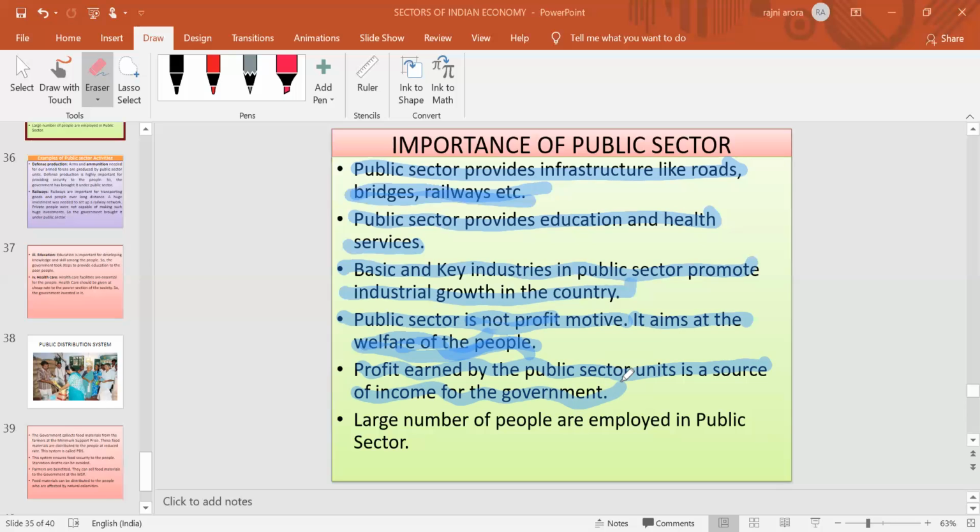As well as, we can also say a large number of people are employed by the public sector. It means people also get employment in the public sector. That's why, for the overall growth of an economy, there is always a requirement for the public sector.